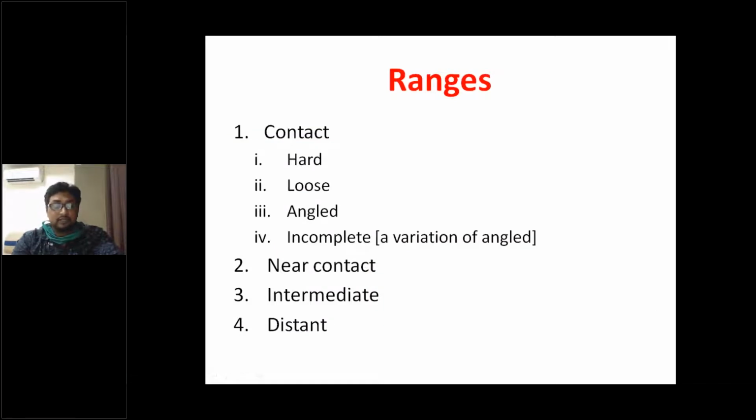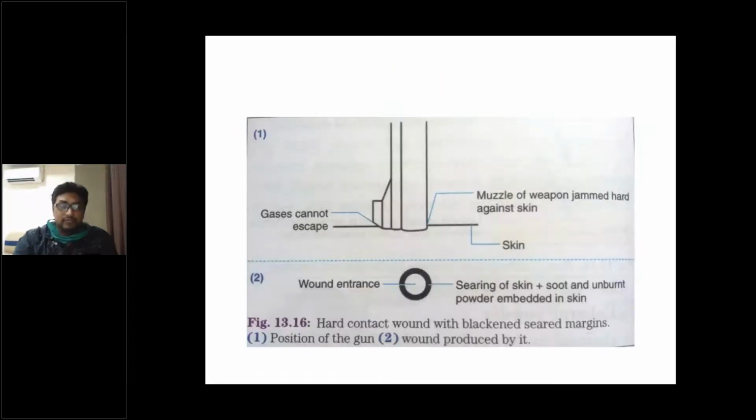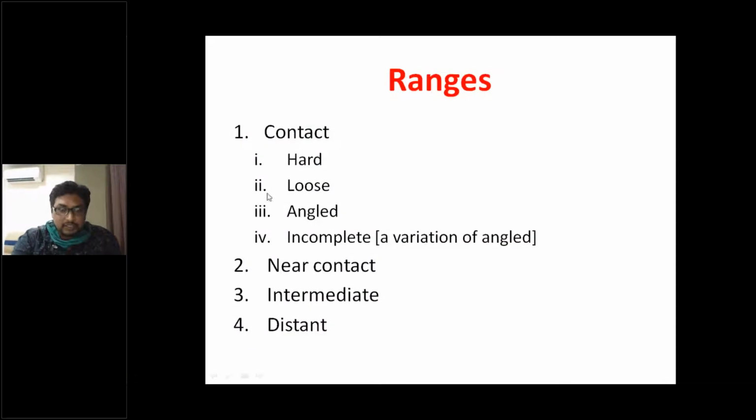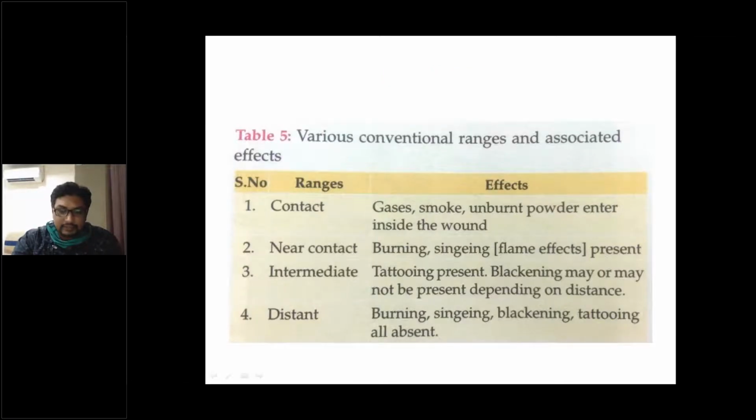So we have seen the ranges: hard contact, near contact, intermediate range, and distant range. Hard contact range has 4 different types. You can see hard contact, loose contact, angle contact, and incomplete contact.